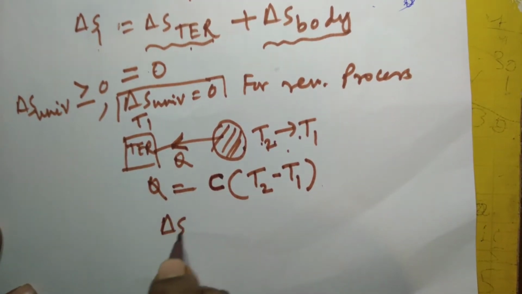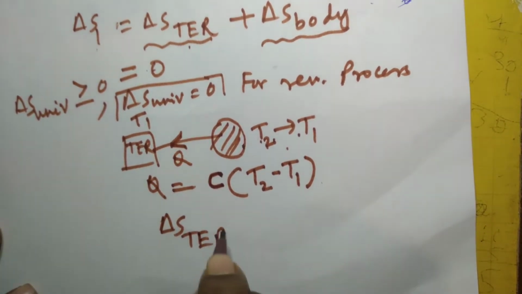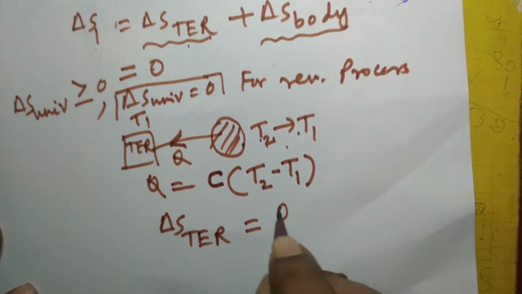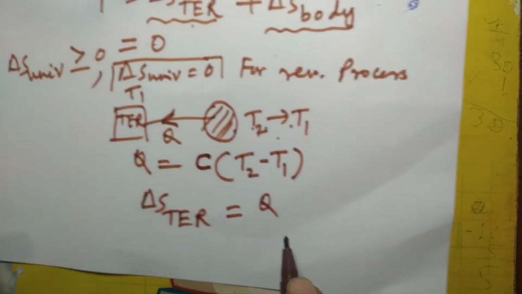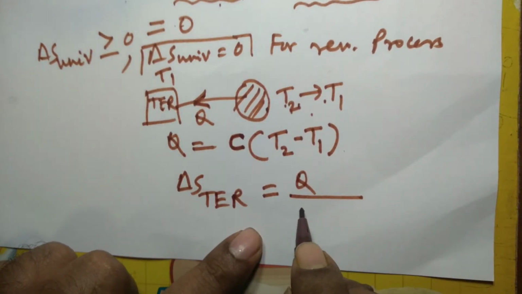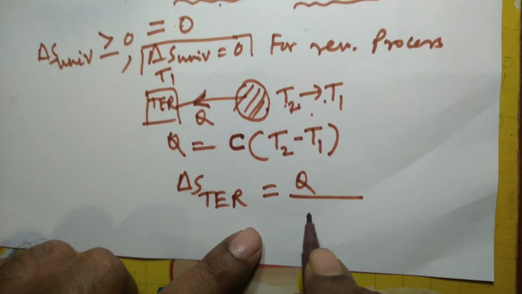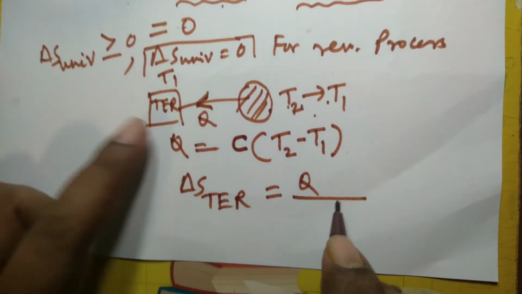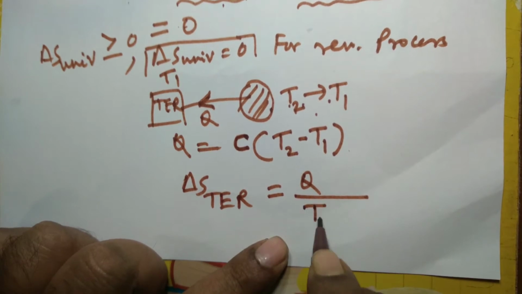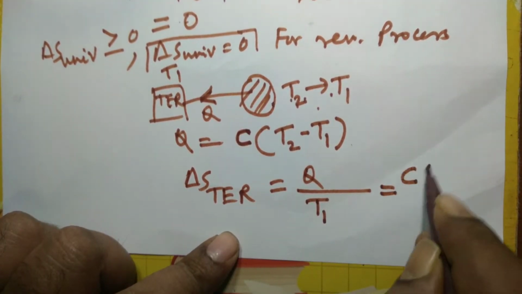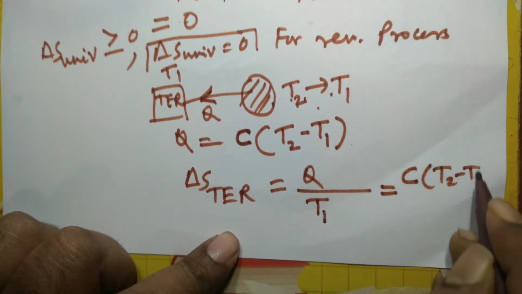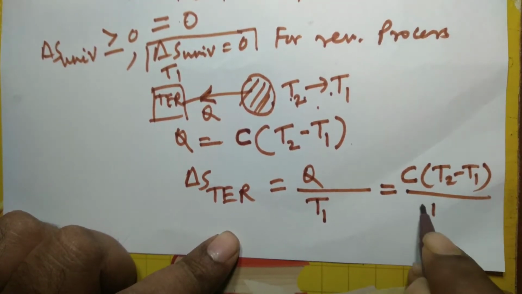So delta S of TER, thermal energy reservoir, is nothing but this heat added to the reservoir, so a plus sign will be put before Q. And the temperature of the reservoir does not change no matter whatever heat you supply to it. So the temperature of the reservoir will remain constant at T1, that is C into T2 minus T1 divided by T1.